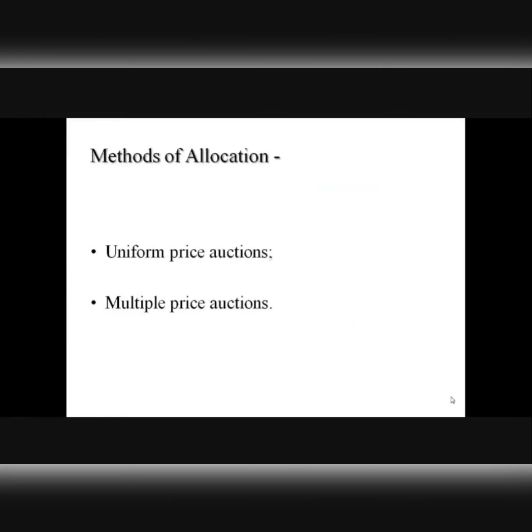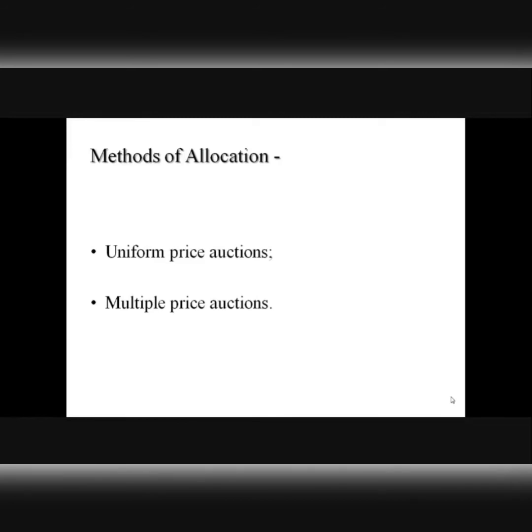Now in the next slide, let's try to understand the methods of allocation, or methods of allotment, of treasury bills. How are treasury bills finally allotted to the bidders or the prospective investors once the auction has been conducted and the cutoff price has been decided? There are two approaches that can be followed by the issuers for allotment of treasury bills after the cutoff price or yield is worked out, right?